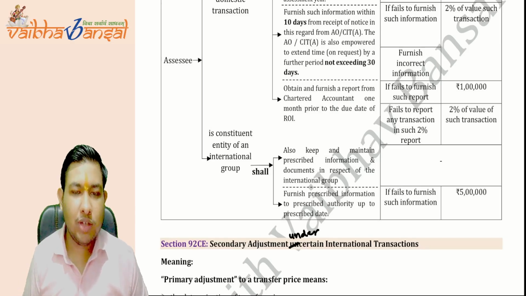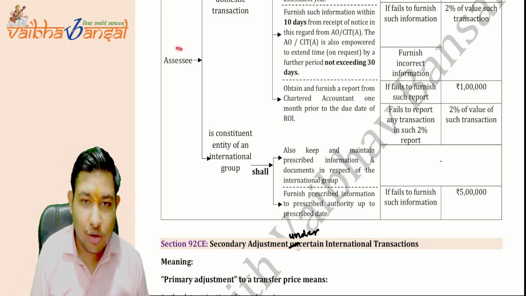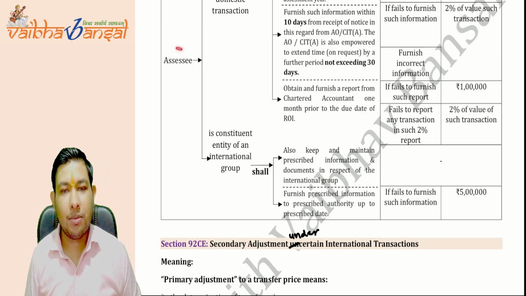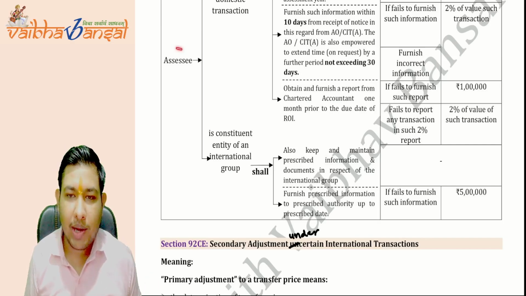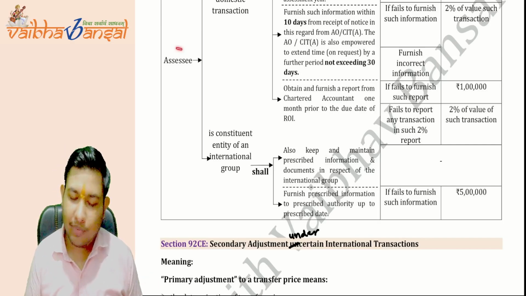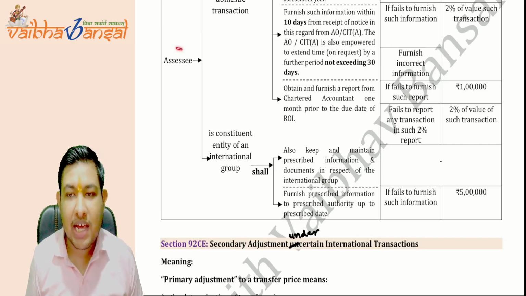Now coming on to the last point: the assessee is a constituent entity of an international group, and he has to maintain, as we have just seen, the books, the information and documents.